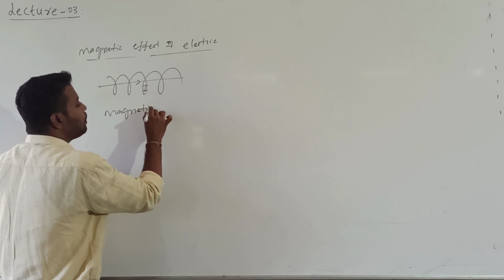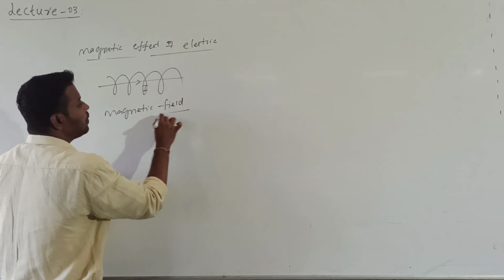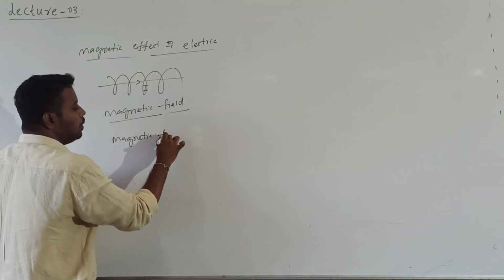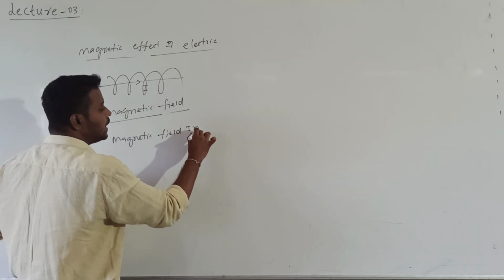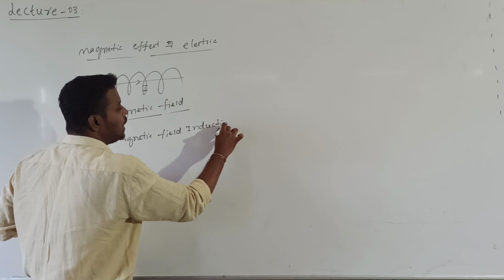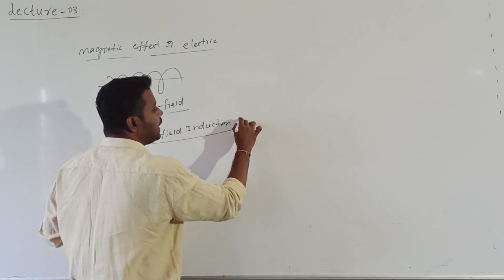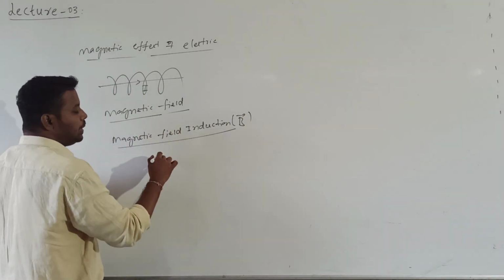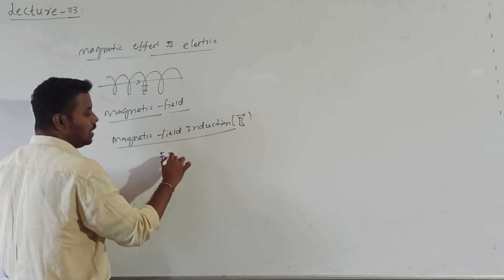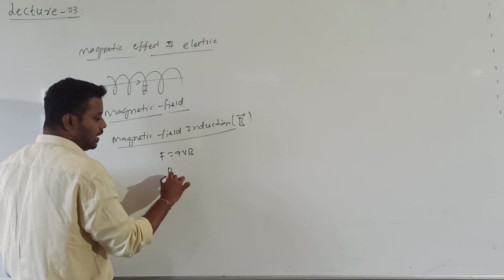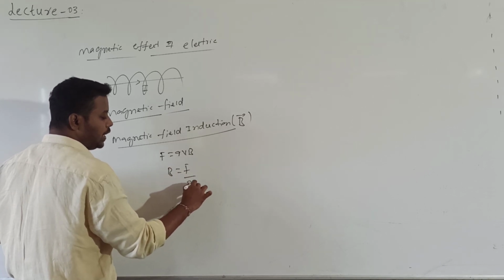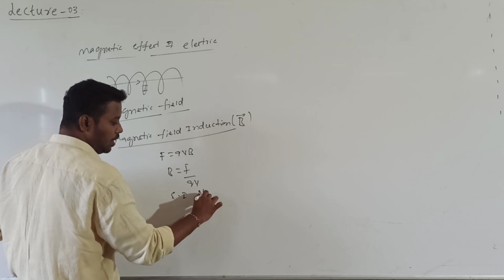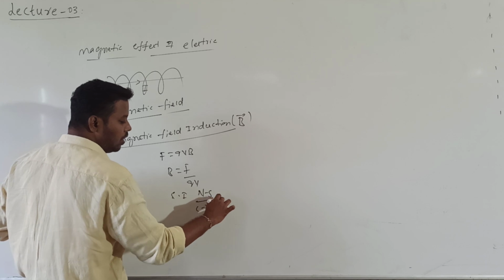Magnetic field will be represented by one vector quantity. What is that vector quantity's name? Magnetic field induction. Like we already discussed for electric field intensity, the same properties will be possessed by magnetic field induction also. We define magnetic field induction by the formula F is equal to QVB, so B is equal to F divided by Q into V. The SI unit is Newton second by Coulomb meter, which is Tesla.